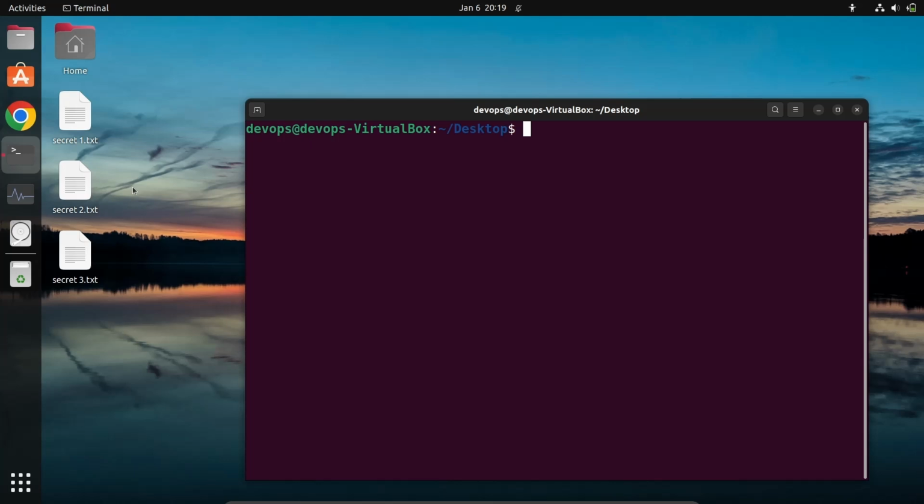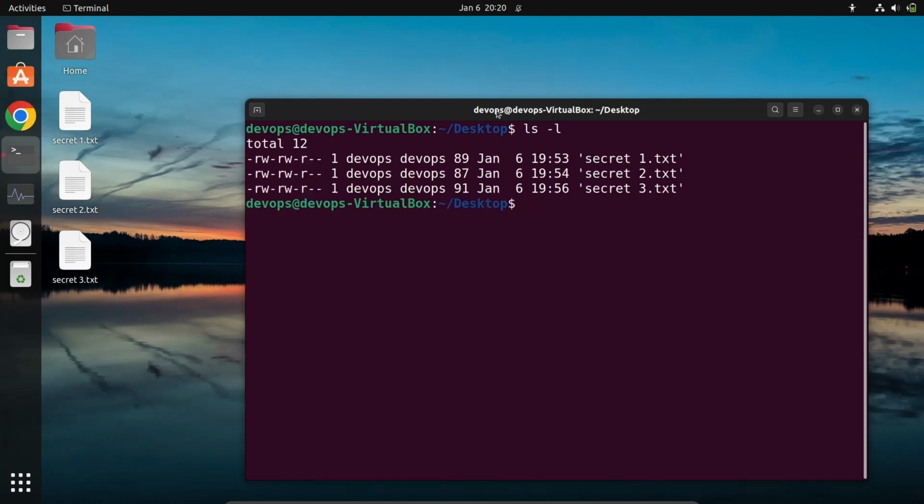I hope you have understood the concept behind a tarball. I have three files here, which are only txt files; of course you can have different kinds of files. Let's see their sizes. They are 89 bytes, 87 bytes, and 91 bytes, so each is approximately 90 bytes. Now let's create a tarball for these three files.